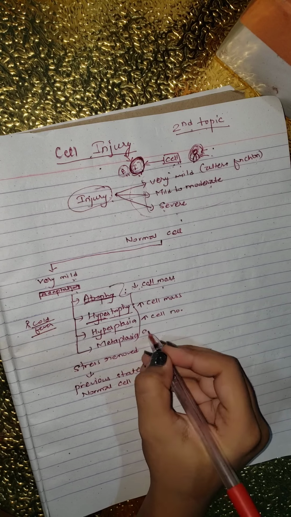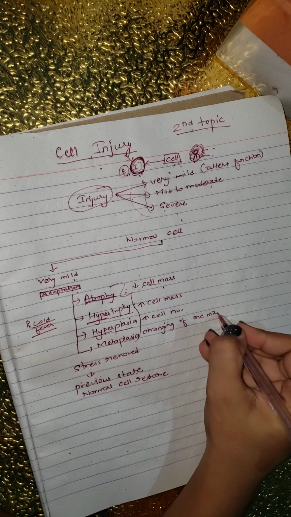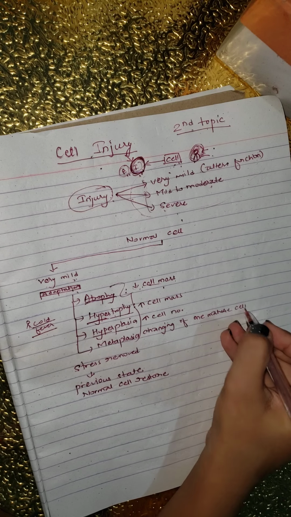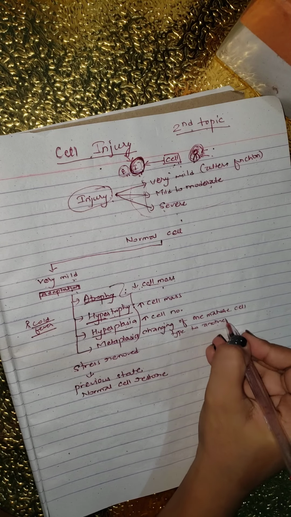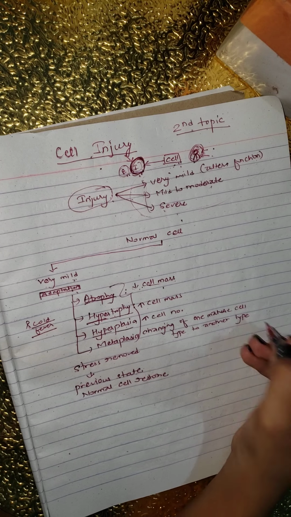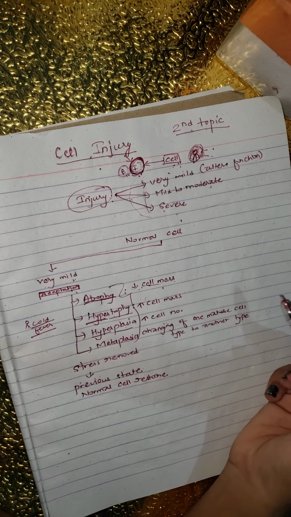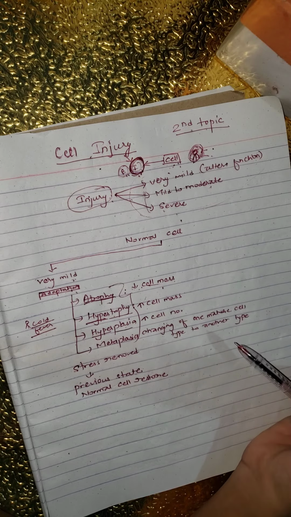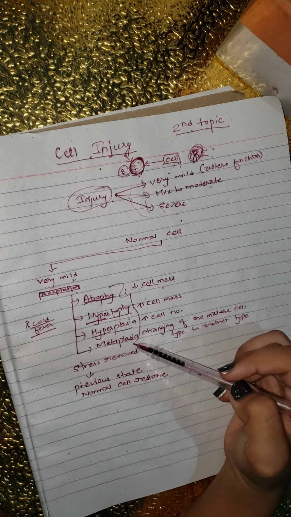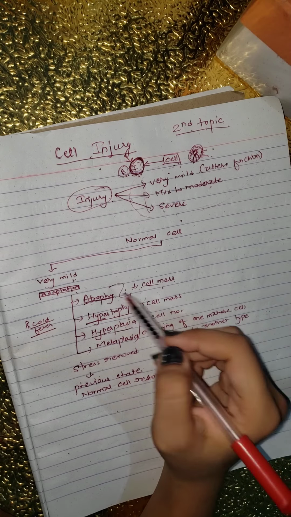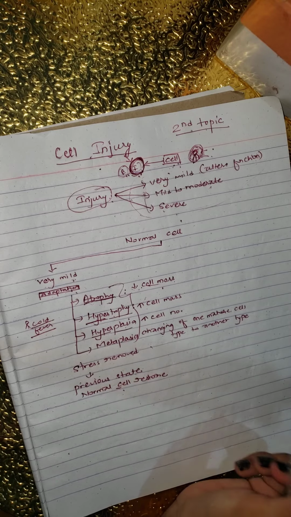Metaplasia means changing of one mature cell type to another cell type. So this is the kind of process the cell will go through to adapt: it can be atrophied, hypertrophied, show hyperplasia, or metaplasia. After this process, when the stress is removed, the cell can go back to its normal state.